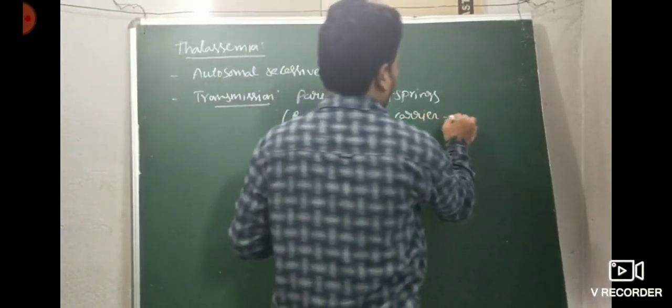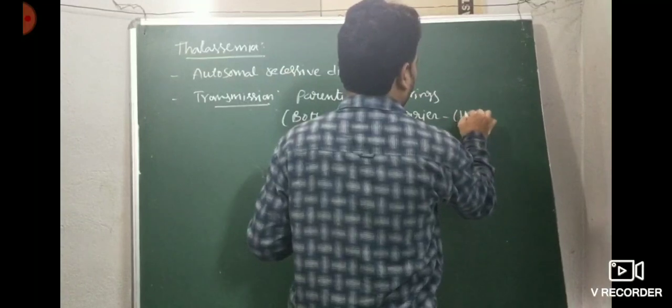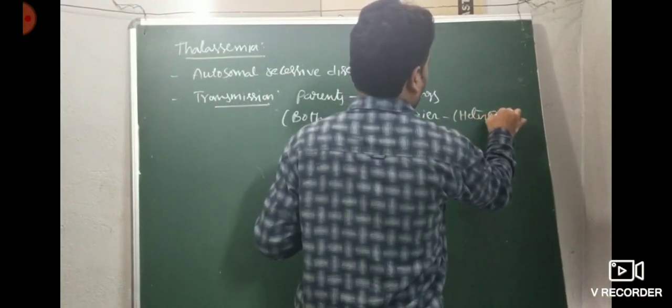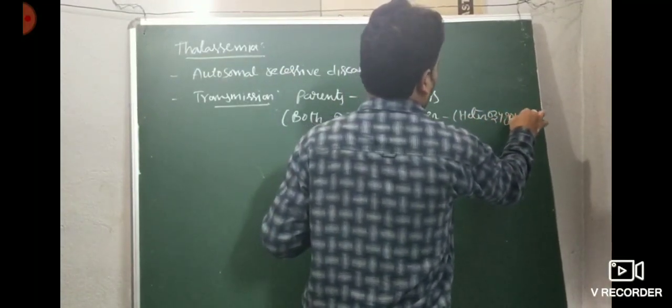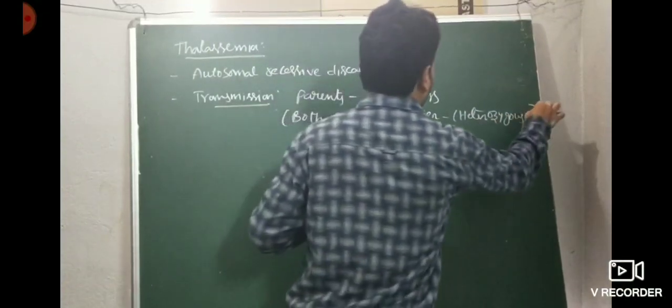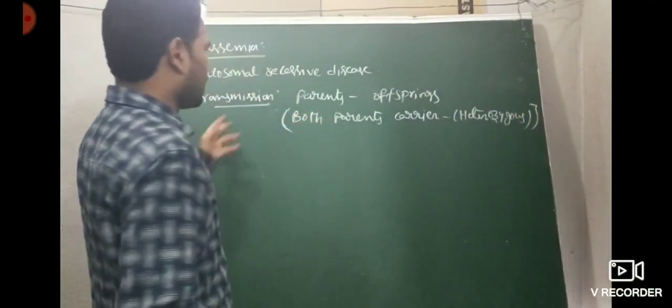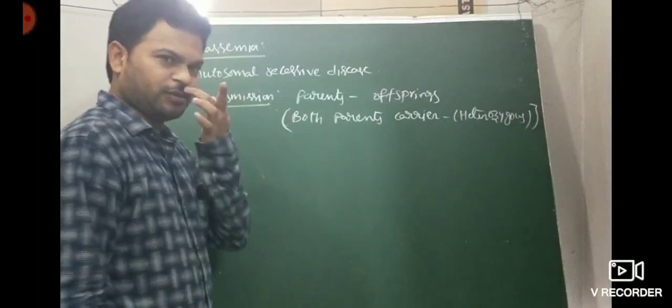That means the heterozygous condition. Same as before. Heterozygous condition, both parents are carriers. So it is an autosomal recessive disease.